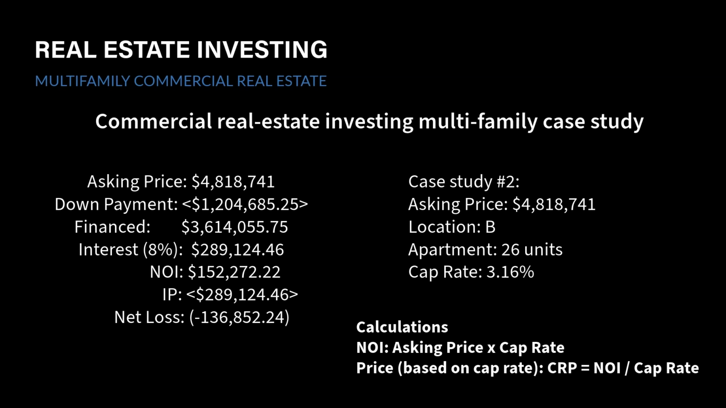Case study number 2. Given information: asking price, $4,818,741. Location: B apartment, 26 units. Cap rate, 3.16%. The breakdown is: asking price, $4,818,741. Down payment, $1,204,685.25. Financed, $3,614,055.75. Interest, 8%, $289,124.46.